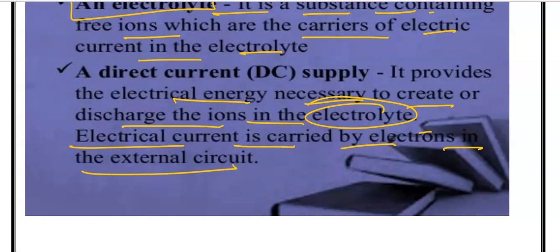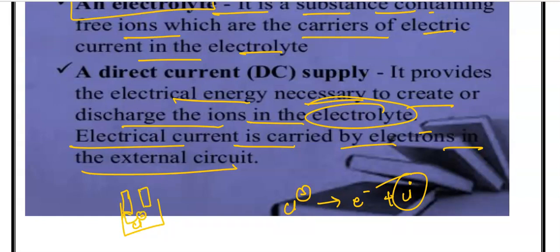For example, Cl- loses the electron to convert into the Cl radical. If we have only one beaker, the chloride ion gets to this electrode and loses the electron to this electrode.